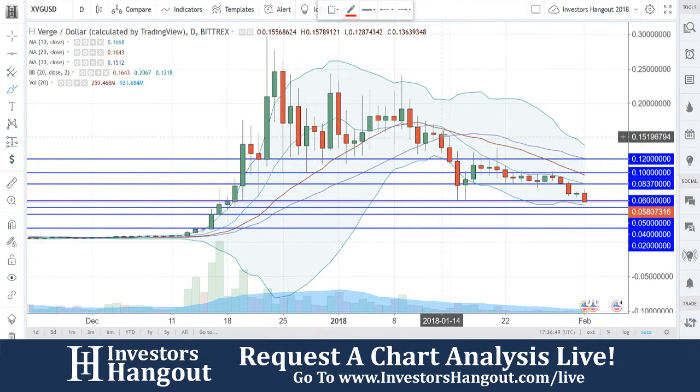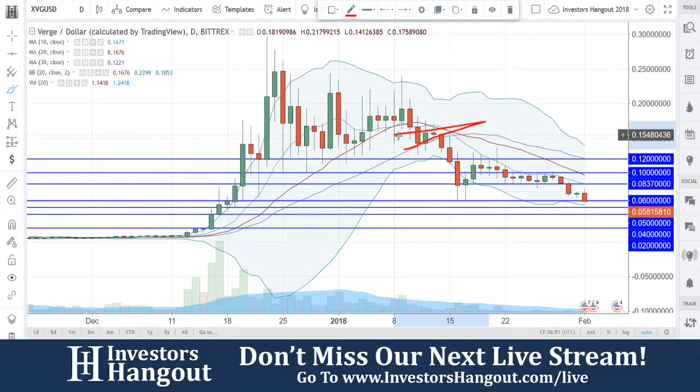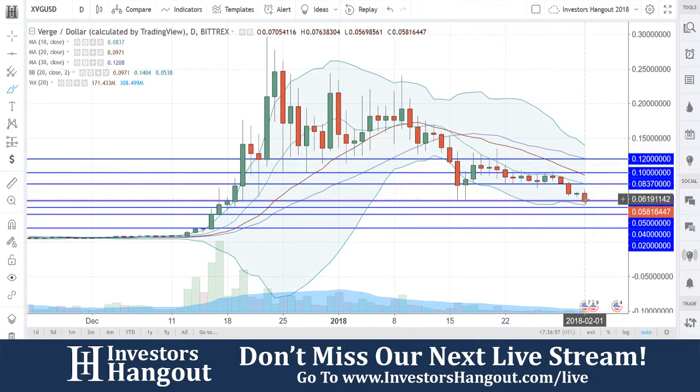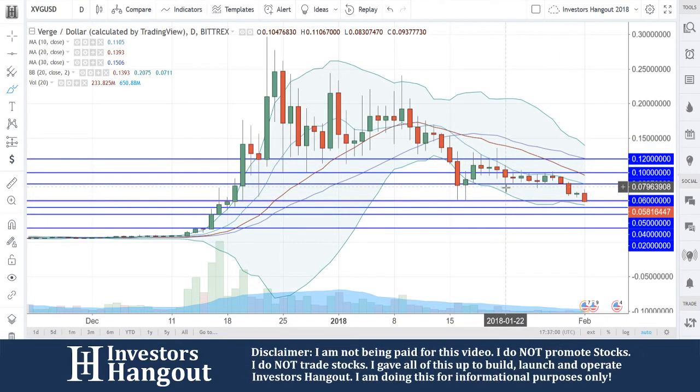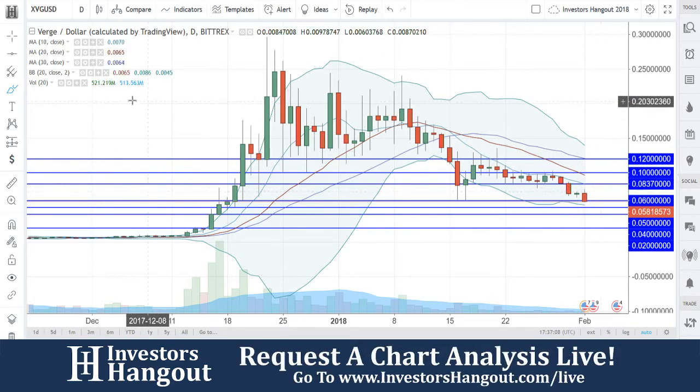Coming up to that 10-day simple moving average, just pushing it down. If I grab my little marker here, I'm going to mark up the 30-day simple moving average. You guys see that right here. Once it fell through, you came down to that support level at 0.6 that unfortunately just broke through right now. But I do see levels that are going to come up pretty quick behind it. It looks to be about every penny. But off of this, what we're going to be watching for is that 0.7. I do see a little bit of resistance at that 0.7 as well.